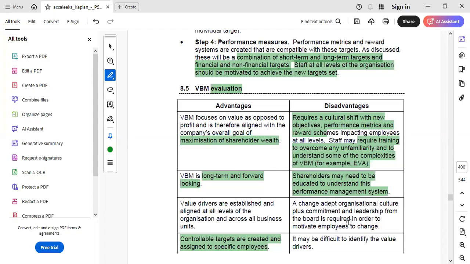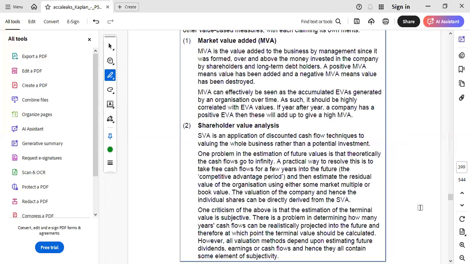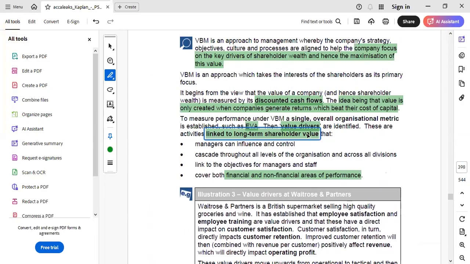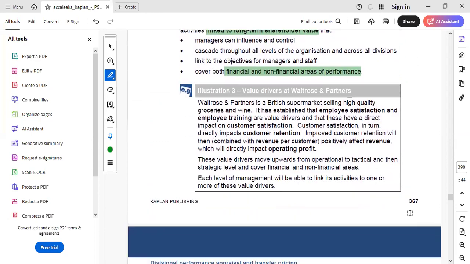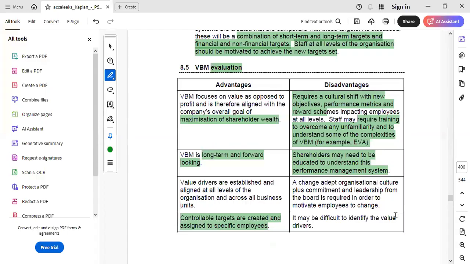However, if we talk about a disadvantage, we discussed earlier that VBM focuses on identifying the value drivers. That means all those activities which are linked to long-term shareholders' value. However, it is also true that identifying these value drivers can prove to be very difficult.